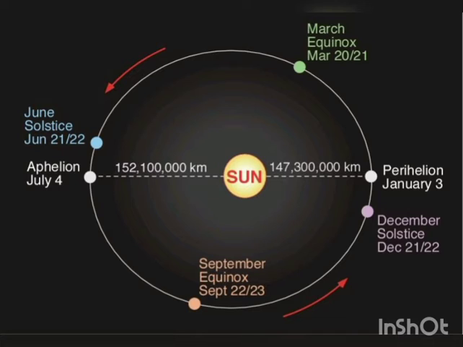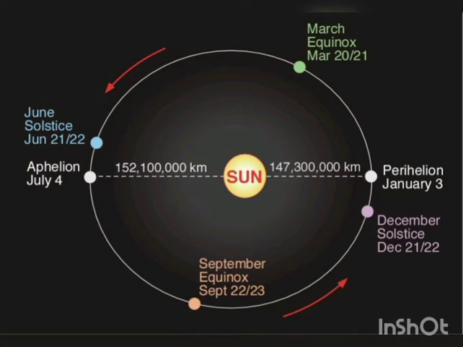There are 4 positions of Earth during its course of revolution. What are those positions? These positions occur on 21st March, 21st June, 23rd of September and 22nd December.